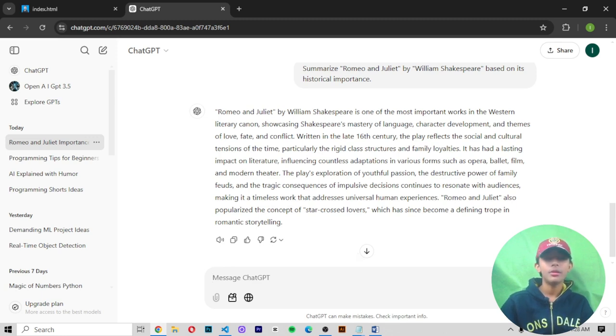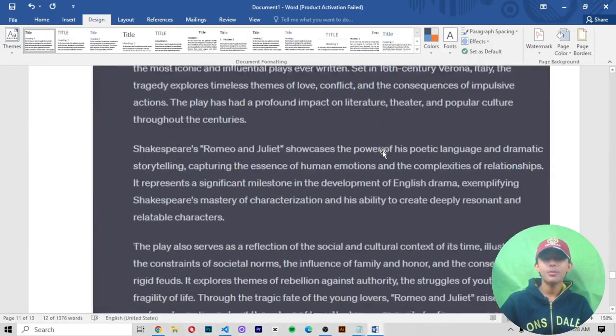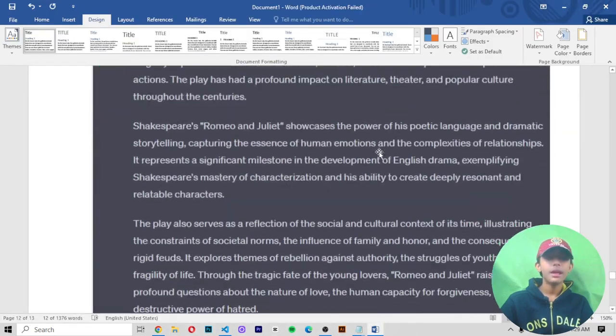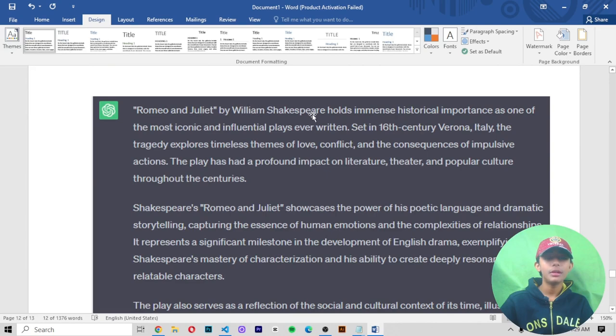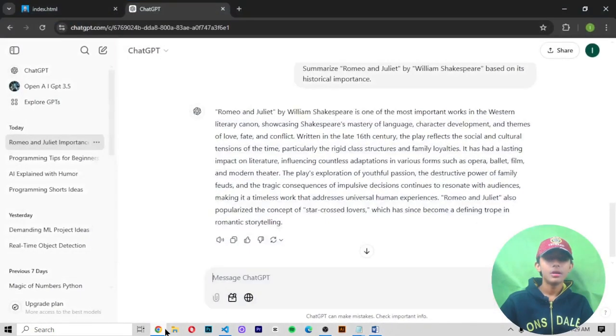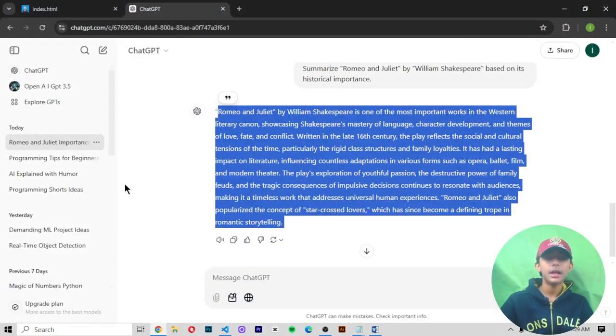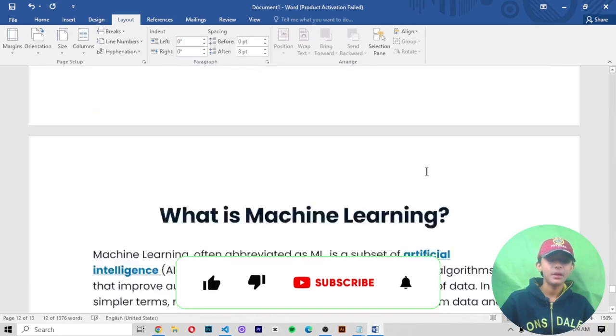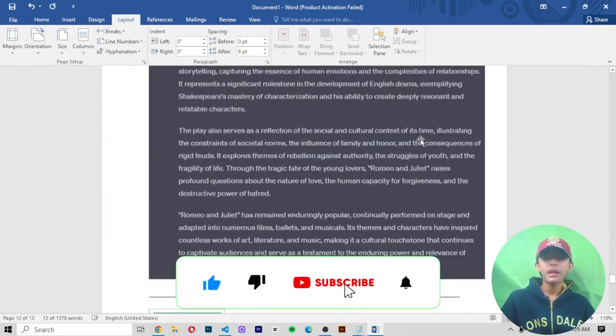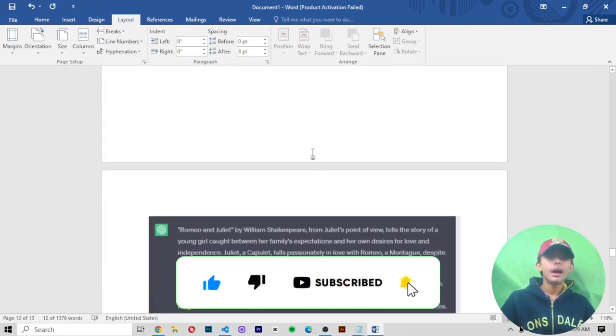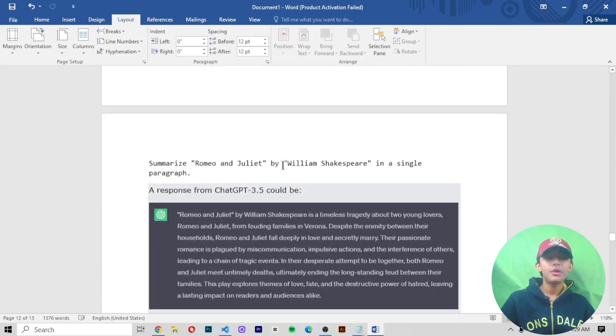literary canon. So let's see which output my diagram gives me. In my diagram, it is giving me Romeo and Juliet by William Shakespeare, holds immense importance. Okay, these are the same. This is the same and this will also be the same. There is no difference between the diagram and this output. Okay, but anyway, in today's video, I told you what summarize is in ChatGPT, and